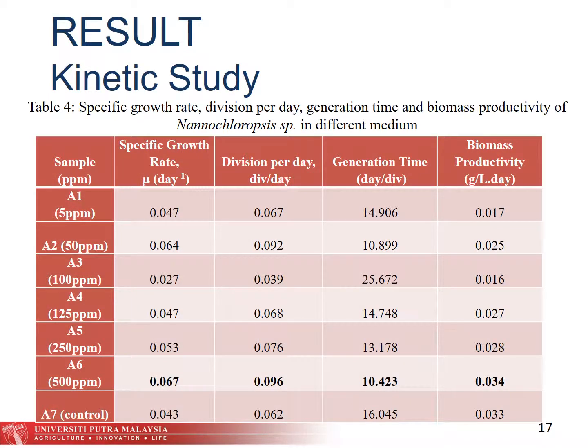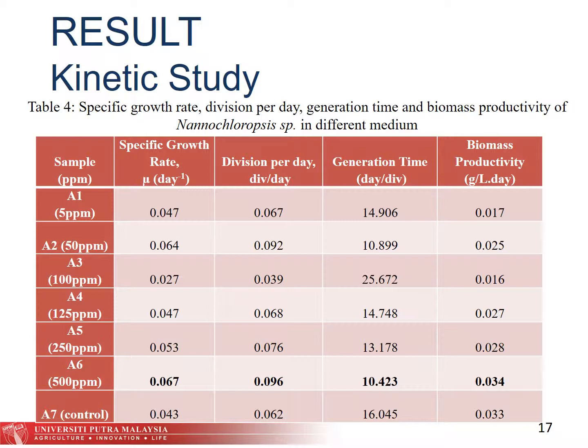Okay, lastly is the result of the kinetic study. From this table, the result is obtained from the biomass concentration result. A graph is plotted and an equation is obtained for each sample. From the equation, the gradient or the slope is the specific growth rate, which is mu.